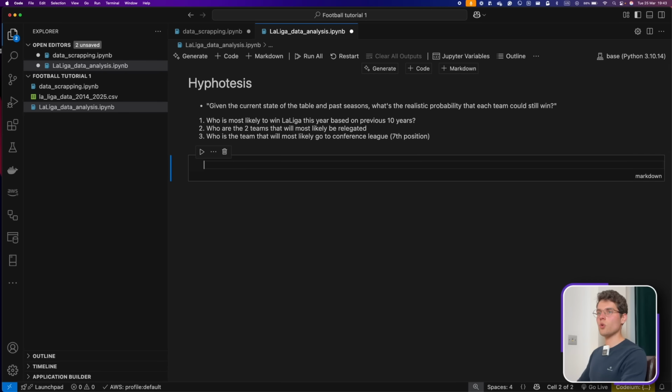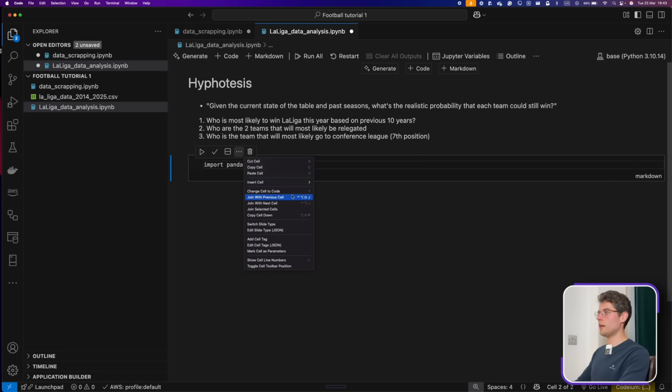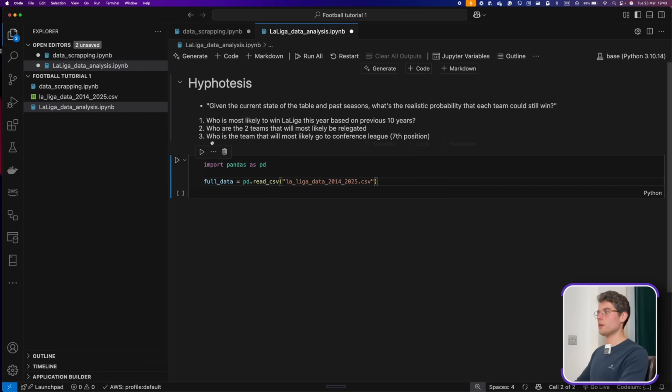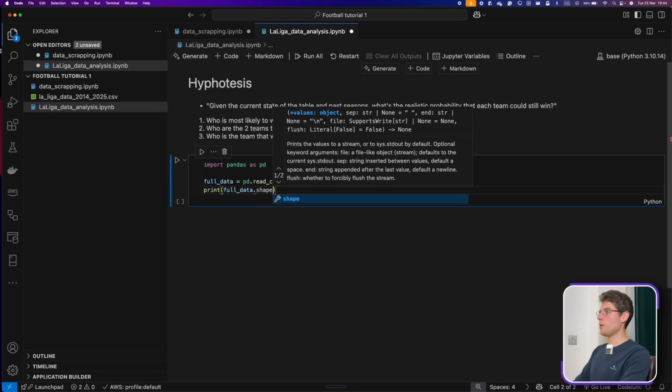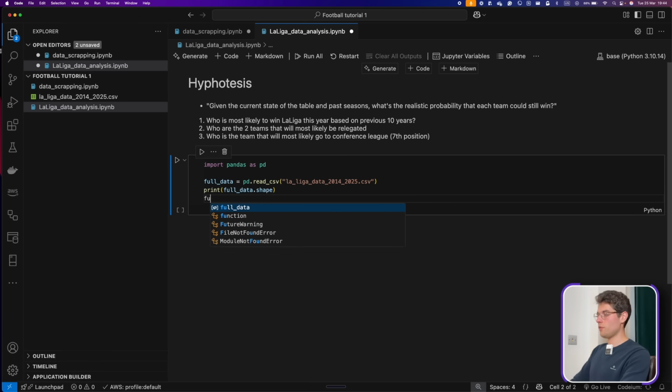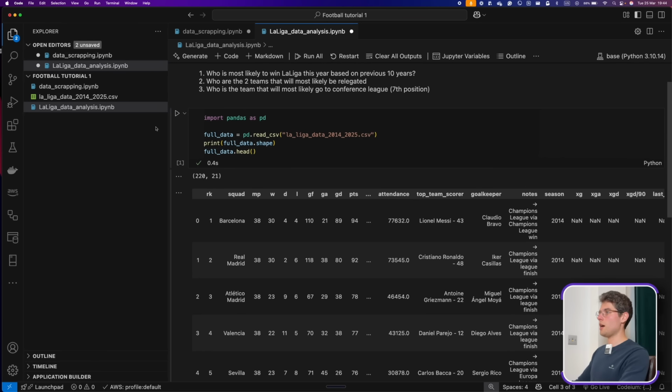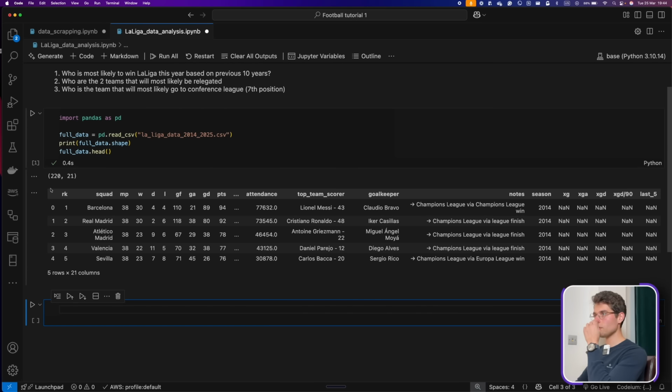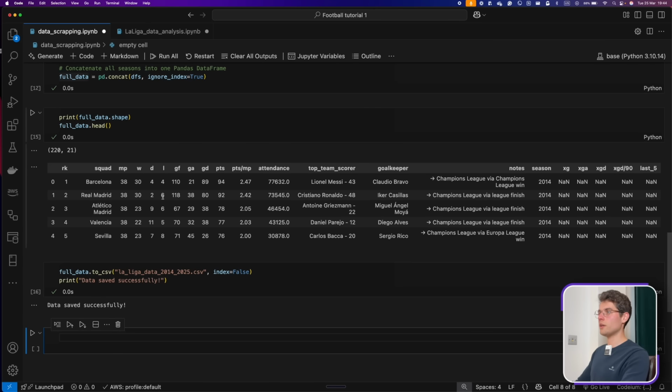So we have set our hypothesis, and then we can start thinking about how we can do this. First, we're obviously gonna import pandas as pd. Pandas will help us do all the analysis, exploration, cleaning and everything. And we can also bring in the CSV file that we just saved before. So we're gonna do pd.read_csv, and then, like I usually do, .shape, always get the shape, and then full_data.head. And we can see here that we have our data, 220 rows, so we are in the correct state.